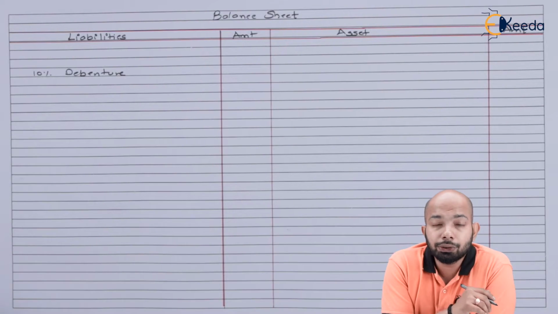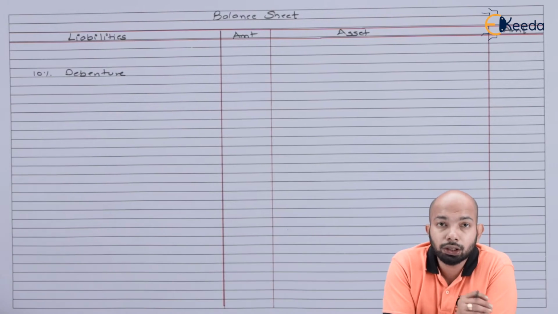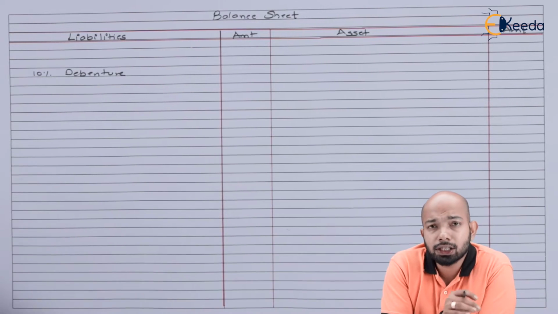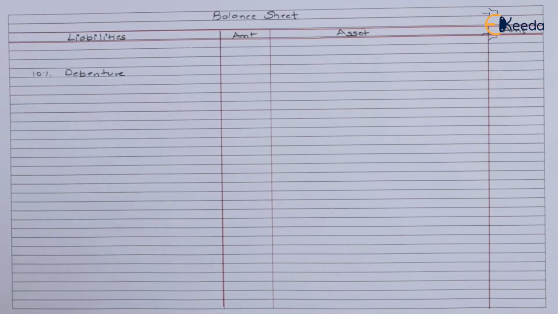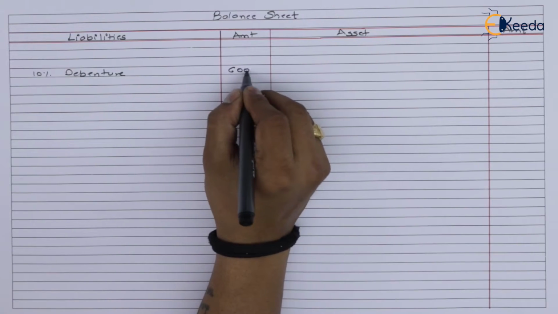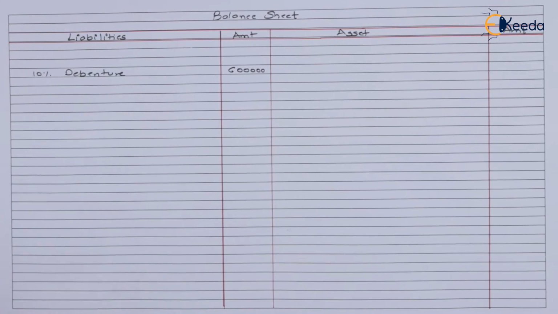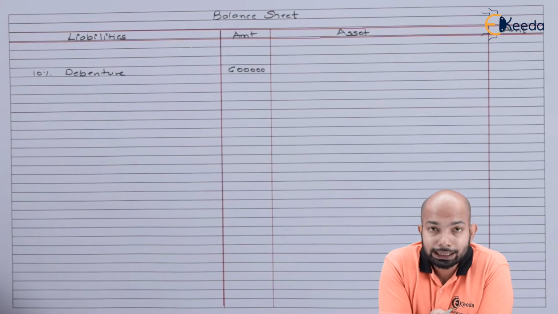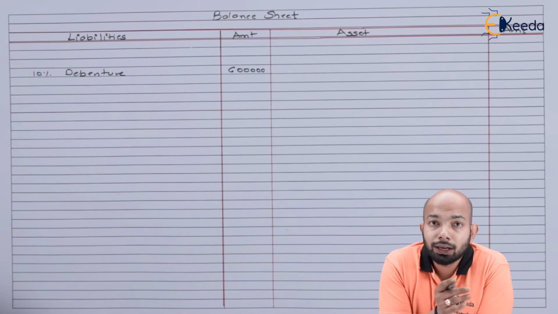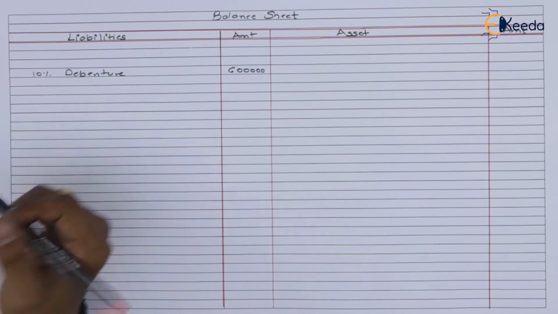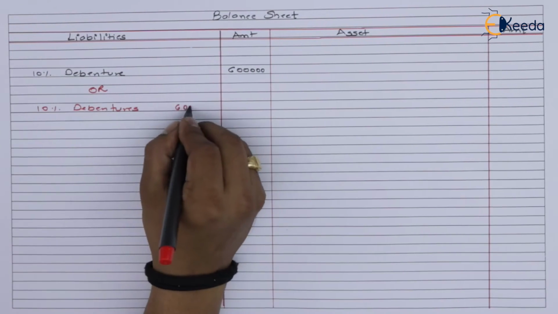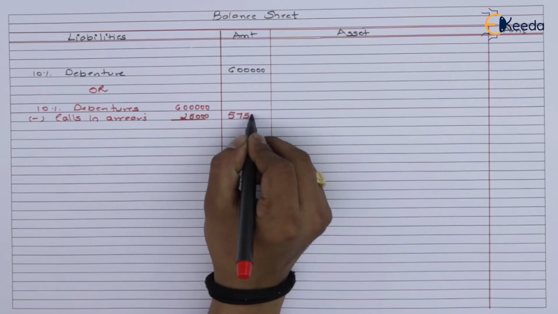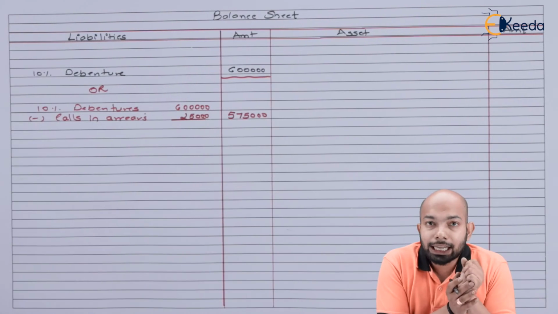So the first part that we're going to do here is the 10% debentures total that we have. So in the entry, whatever we have mentioned related to those debentures, let's mention the total of 10% debenture here. You can either mention the share capital like this or the debenture capital like this, or there is an alternative way which you can mention it like here. So either of these methods can be followed.